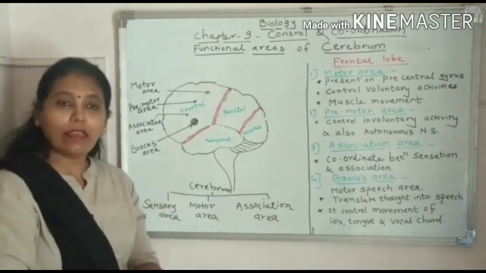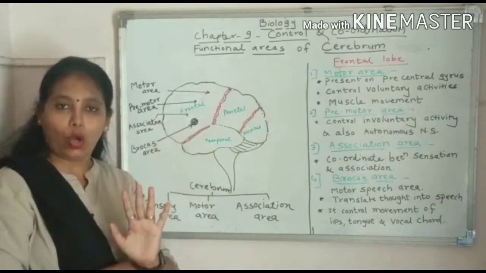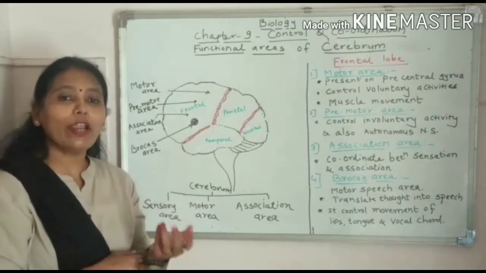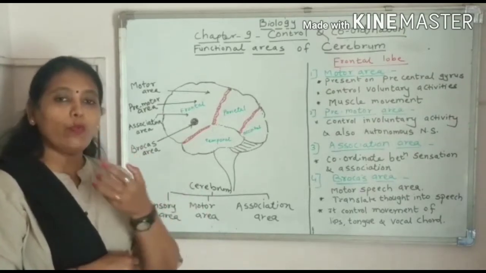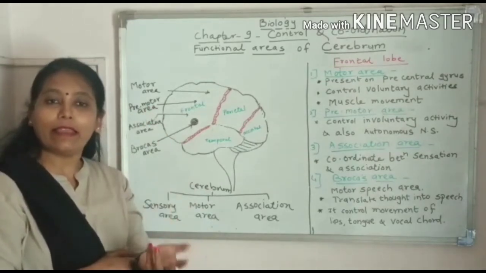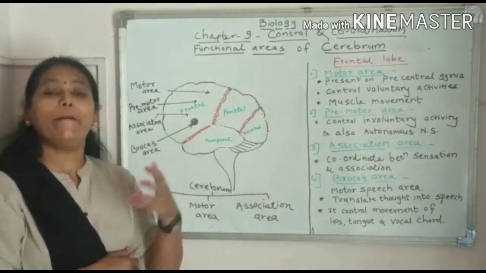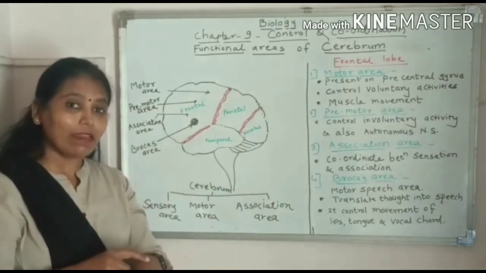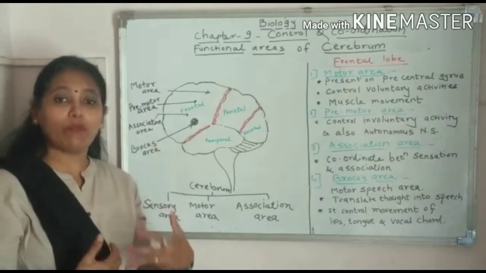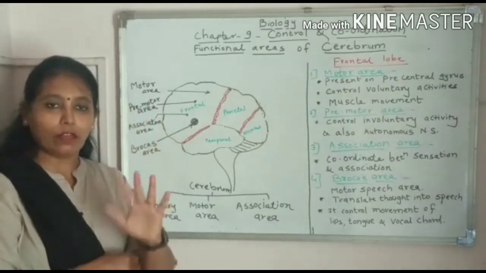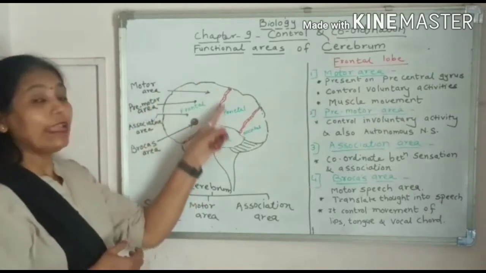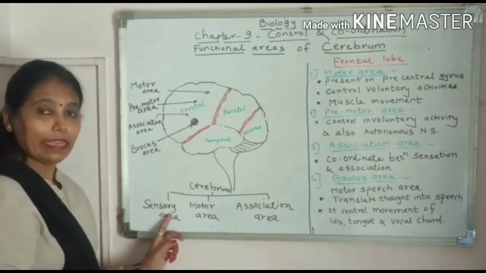Sensory area means we have 5 sense organs. Through these 5 sense organs, we come to know many things. For example, with the help of tongue, we come to know the taste of the food. With the help of eyes, we can see very clearly. With the help of ear, we can hear many things. With the help of our skin, we can feel the sensation. With the help of nose, we can smell. So these are the 5 sense organs by which we get the sensation, but the centers are present in the brain. So that is sensory area.